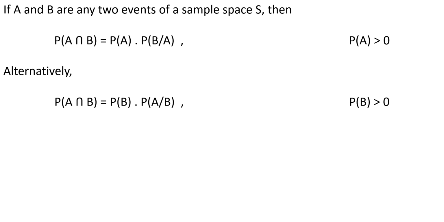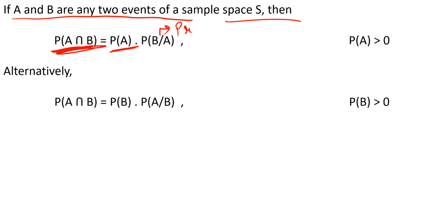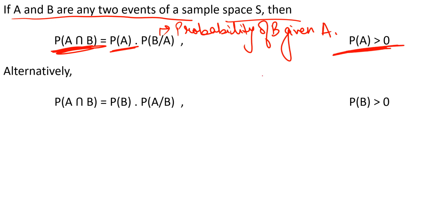What does it exactly state? The multiplication theorem of probability simply states that if A and B are any two events of sample space S, then probability of A intersection B is equal to probability of A into probability of B given event A has already occurred. So this is the probability of B given information about the occurrence of A, where probability of A is greater than 0.